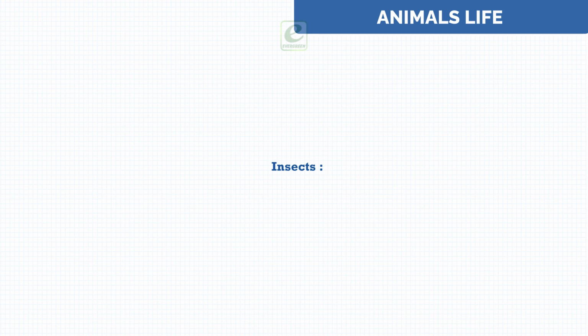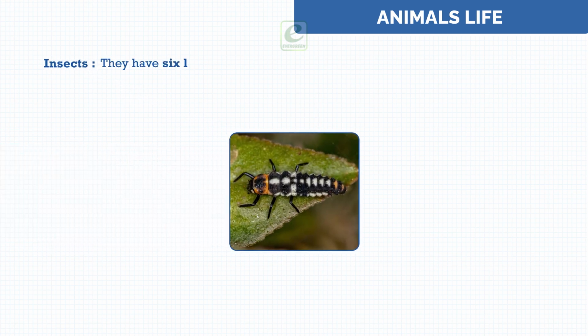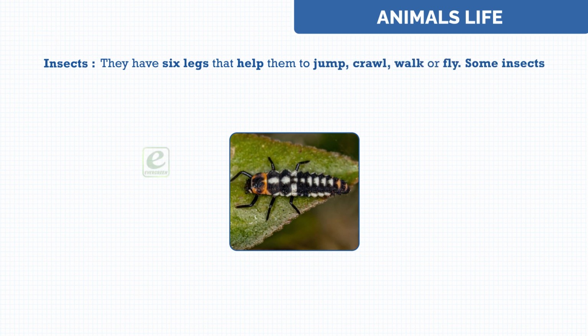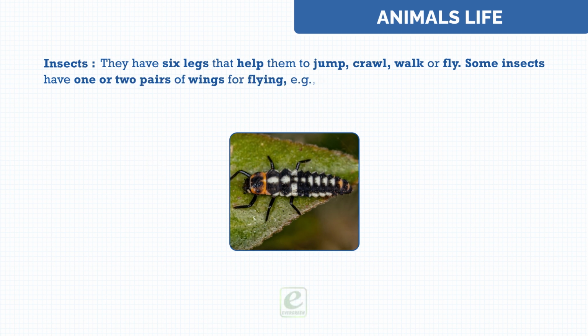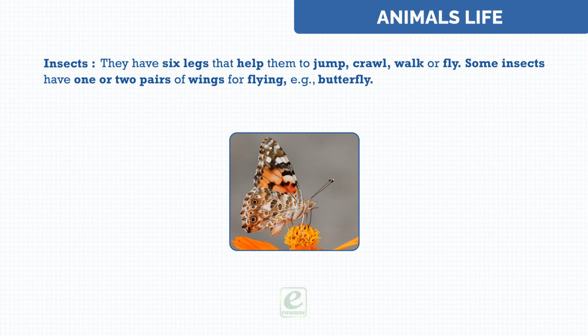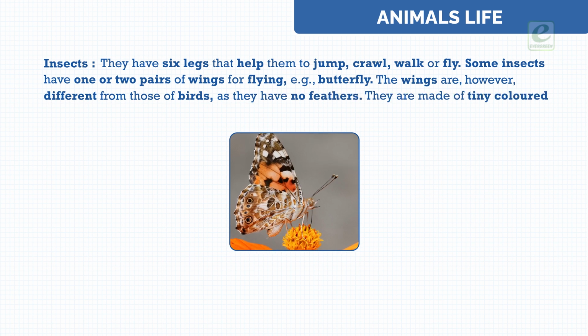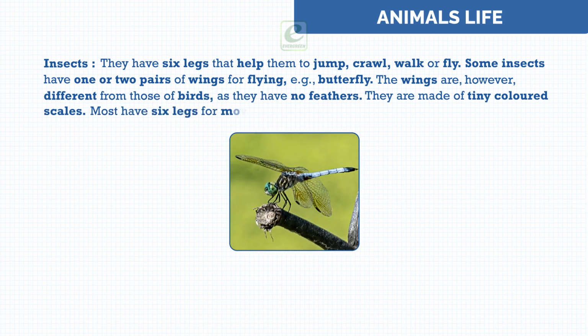Insects. They have 6 legs that help them to jump, crawl, walk, or fly. Some insects have 1 or 2 pairs of wings for flying. For example, butterfly. The wings are, however, different from those of birds as they have no feathers. They are made of tiny colored scales. Most have 6 legs for movement.